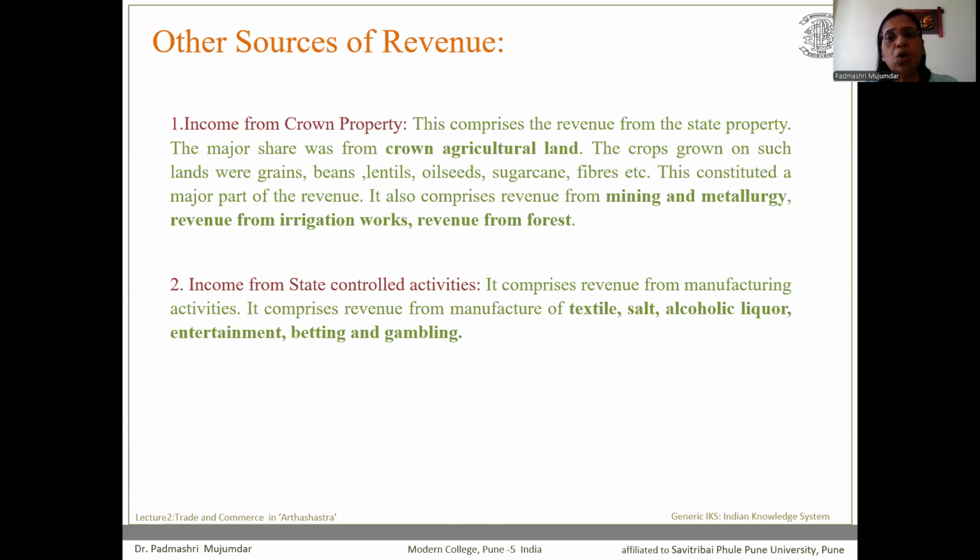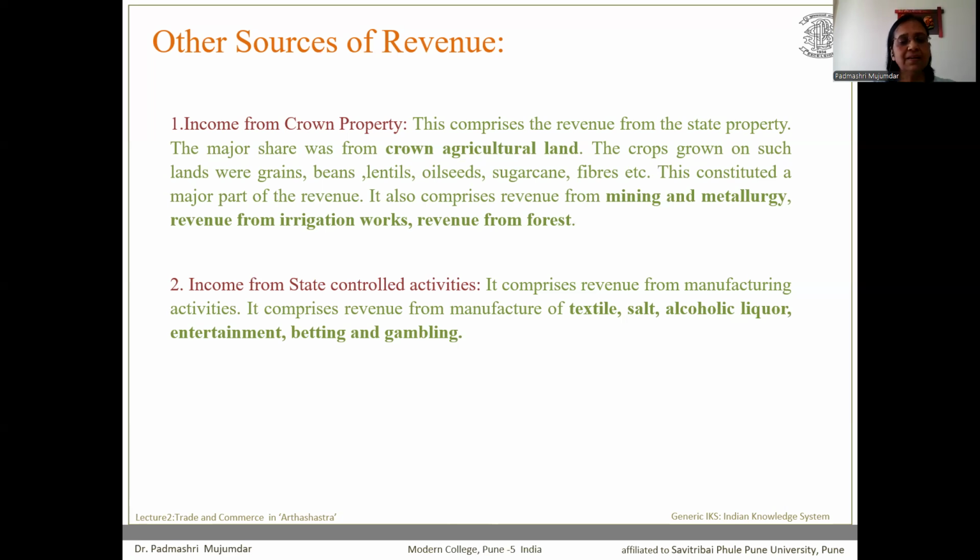The crops grown on such lands were usually grains, beans, lentils, oilseeds, sugarcane, fibers, etc. And a certain proportion of those produce used to be paid by the people to the government in the form of land taxes or land revenue. This constituted a major part of revenue. It also comprises the revenue which is received by the government from mining, metallurgy, irrigation work, as well as forest.